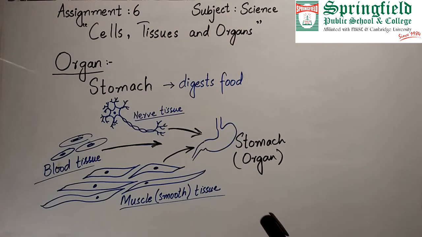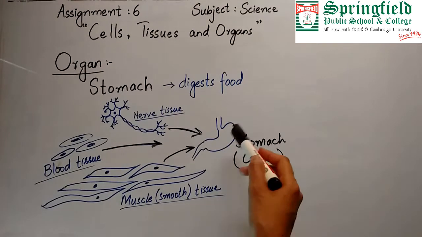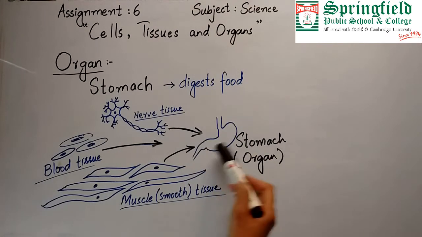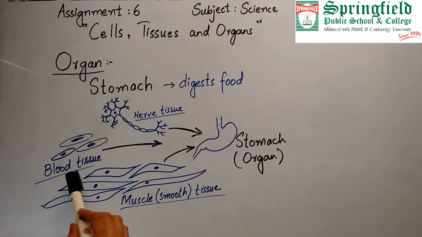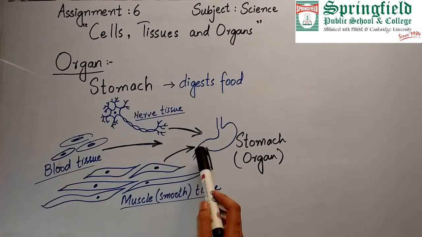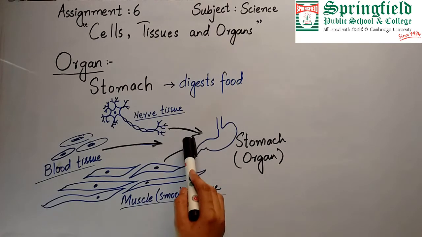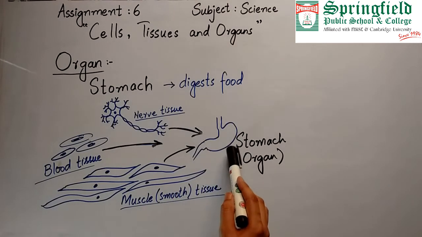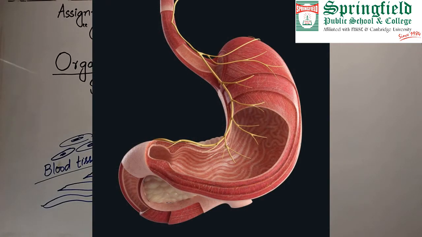Many other tissues are also involved, but the most important ones are muscles, which make this organ, then blood tissue, which supplies this organ with blood and makes the exchange of nutrients. Then there is the nerve tissue, which sends signals from the brain to the stomach, and from the stomach to the brain. So what is the function of the stomach? It is to digest food.